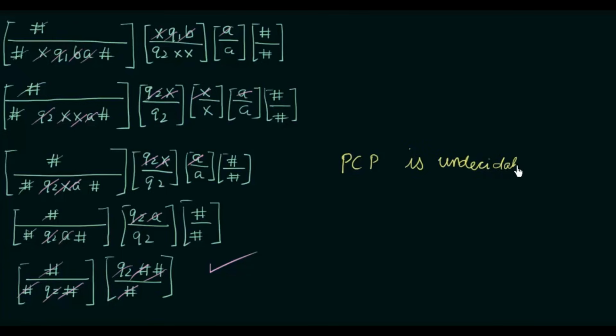Now why is that? That is because we converted this PCP from the Turing machine, and what we were looking at was the acceptance problem of the Turing machine, and we know already that the acceptance problem of Turing machine is an undecidable problem. So since we could convert that acceptance problem of Turing machine to a PCP, and since we found that it has a solution, then it shows that this PCP also is undecidable. So hence we have proved that PCP is undecidable.